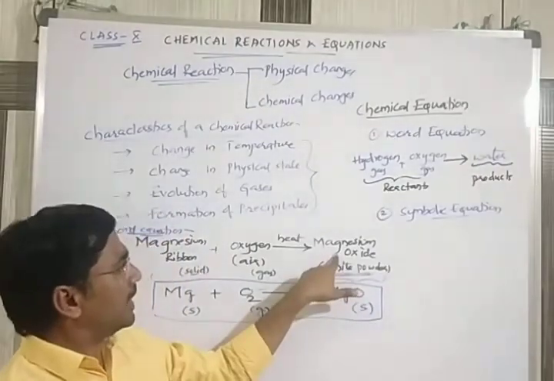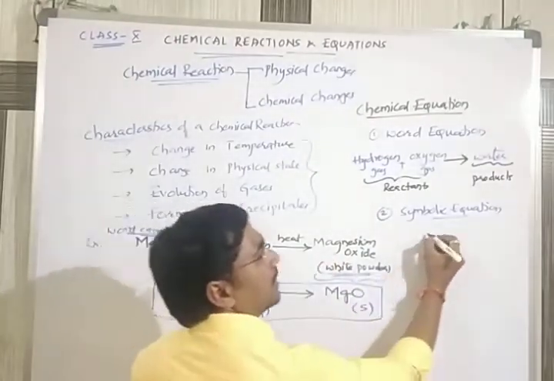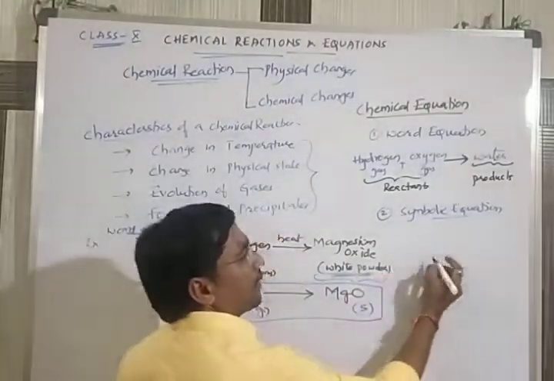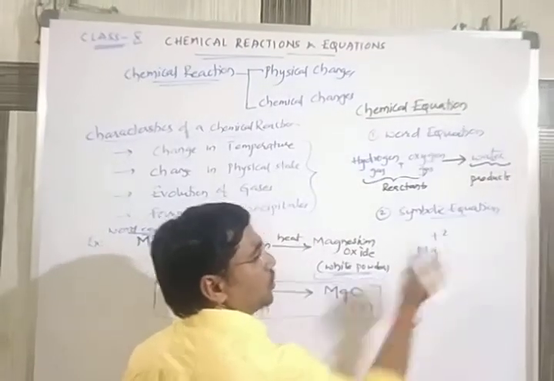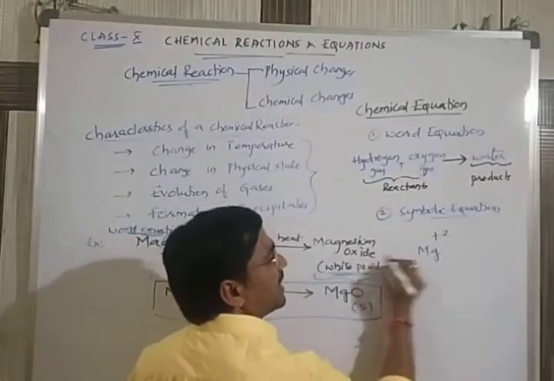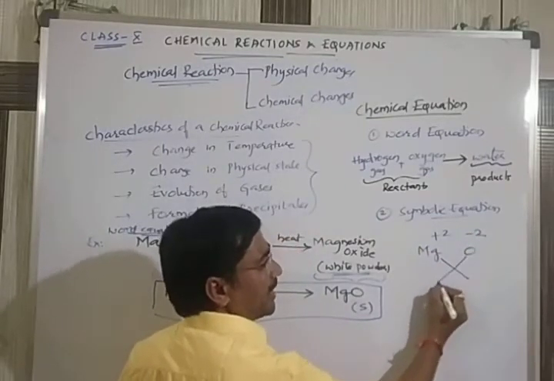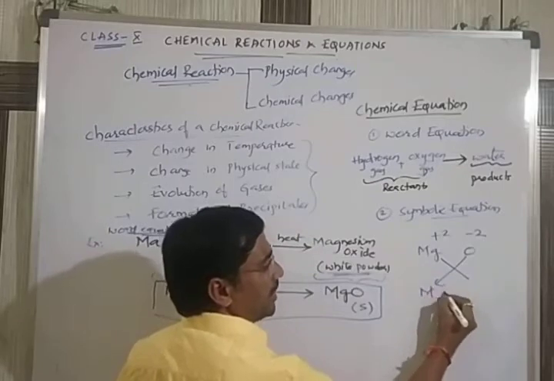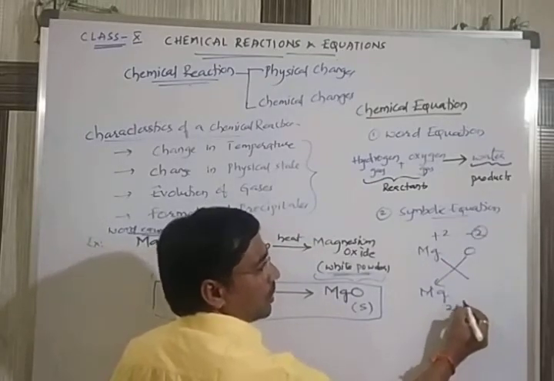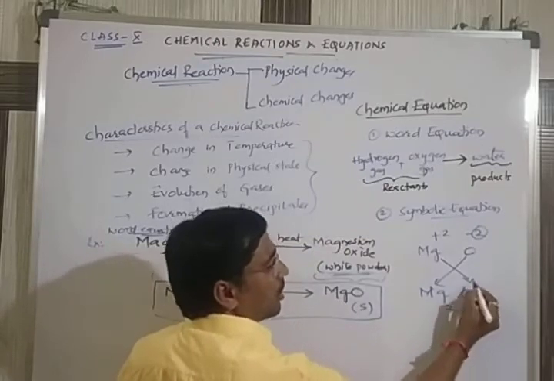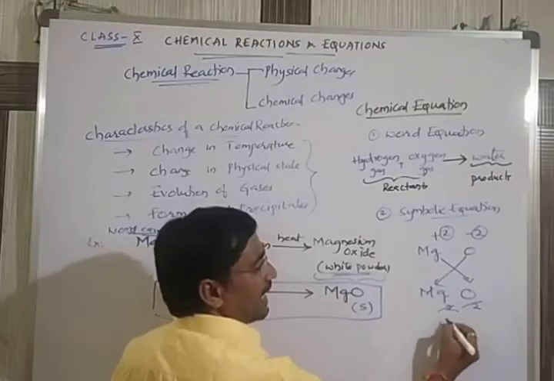For example, now I am taking magnesium oxide. How are you getting this one? Let us write: magnesium, its valency is +2. Oxygen, its valency is -2. When you go for the crisscross method, I am writing magnesium with 2, and oxygen with 2, which gets cancelled.